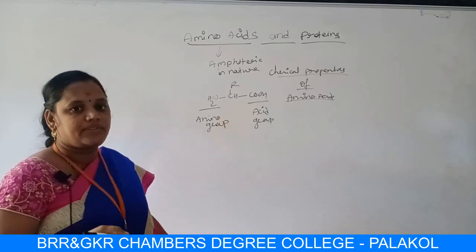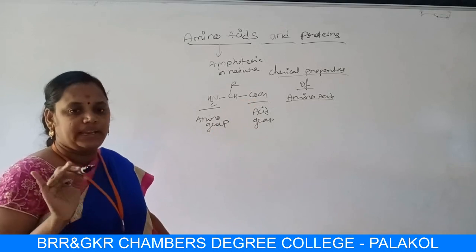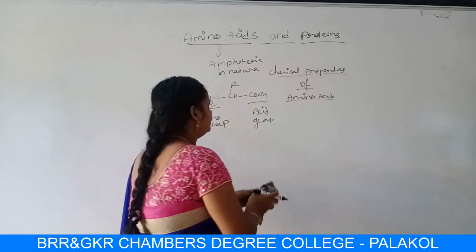So the chemical properties of amino acids can be studied under three headings. Let us write them.